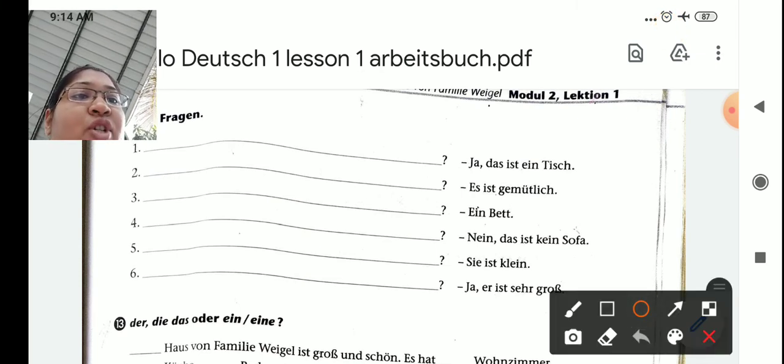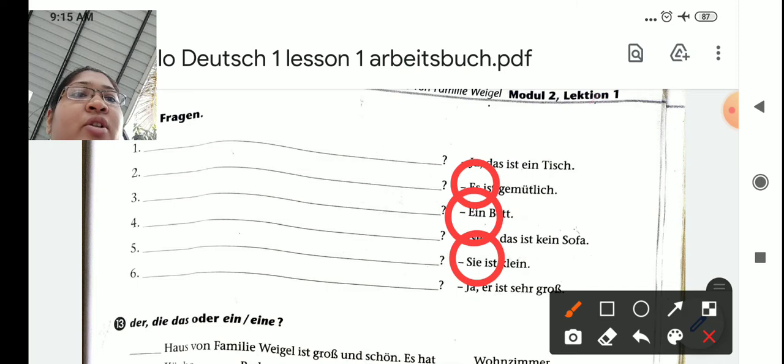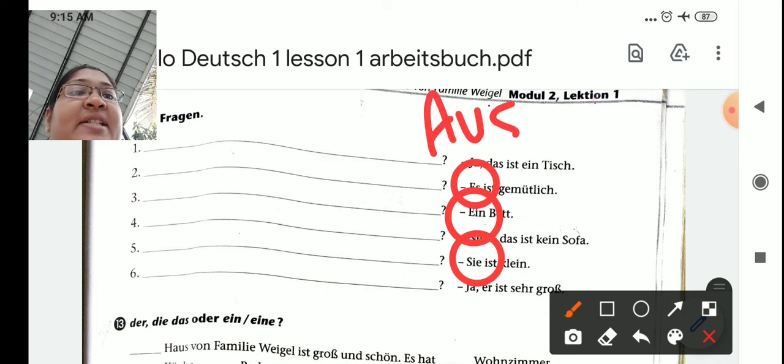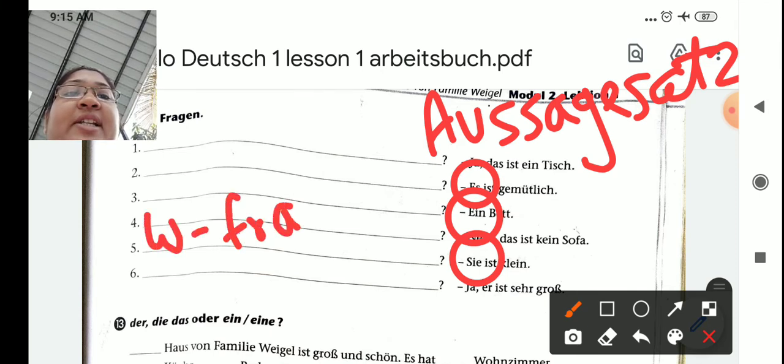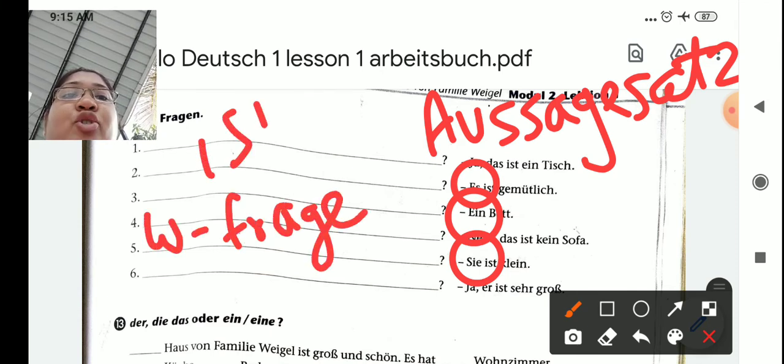Now see the questions number 2, 3 and 5. They are not yes-no kind of questions. So they are the simple sentences, which we call Aussagesätze. For this, your question always starts with a W-Frage, that is the WH question, which has to be at the first place.